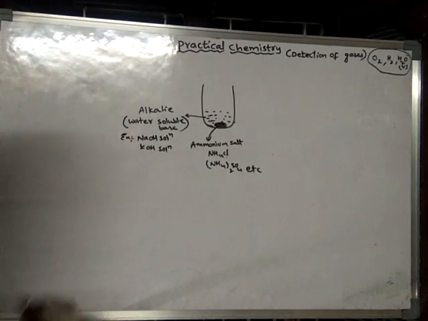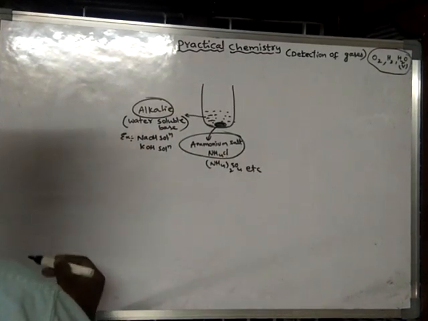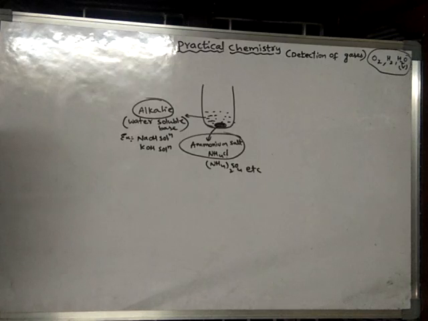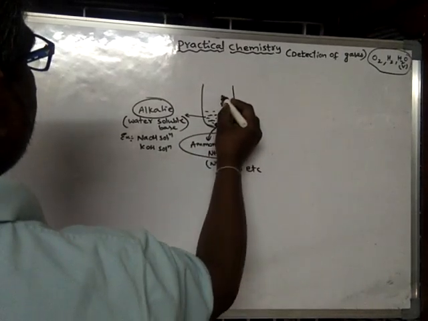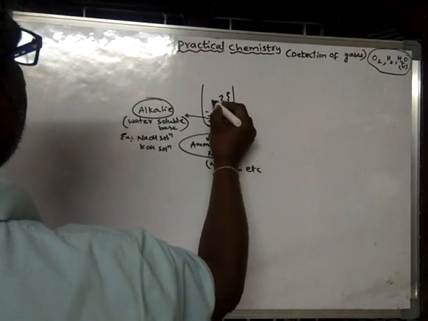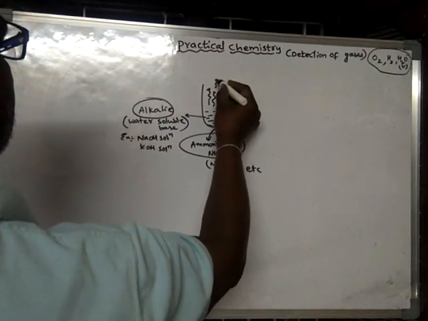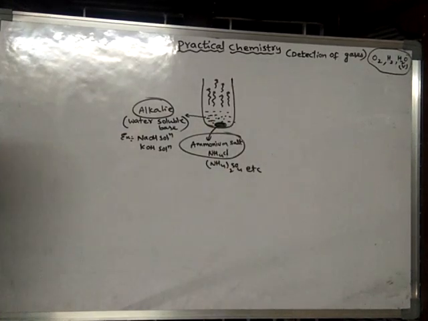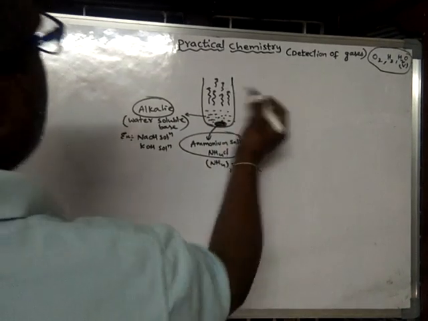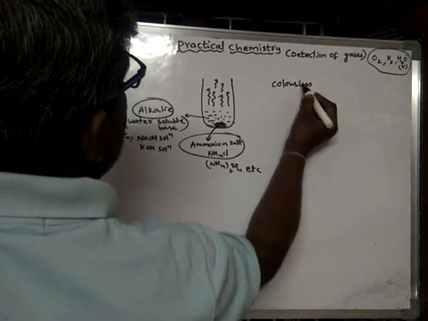See, when an alkali is mixed with ammonium salt, due to the reaction between these two, a gas is released. It is a colorless gas.